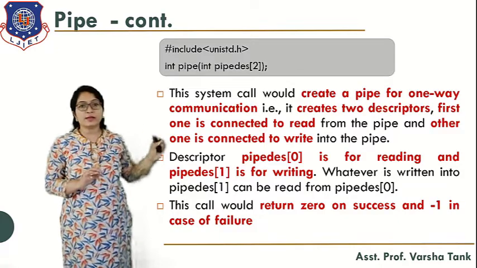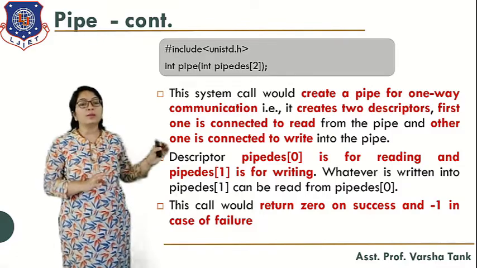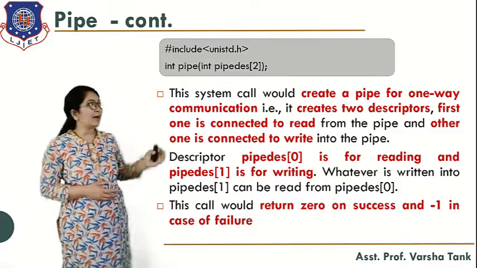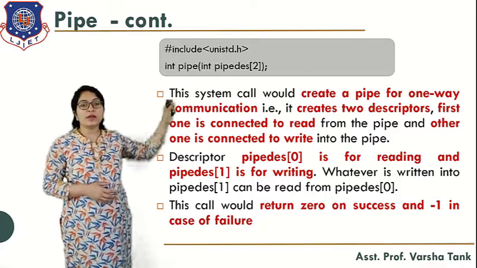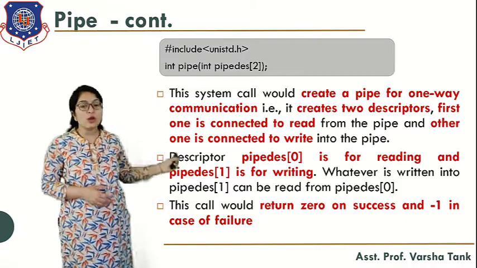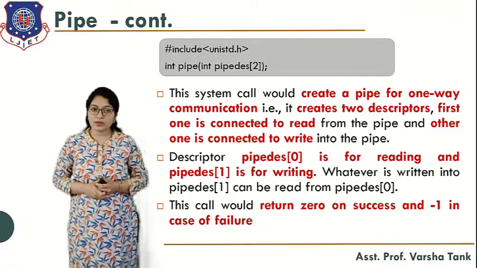It creates two descriptors. The first one is connected to read from the pipe and the other is connected to write to the pipe. As we have declared pipedescriptor[2], it creates an array of 2. So pipedescriptor[0] is for reading and pipedescriptor[1] is for writing.